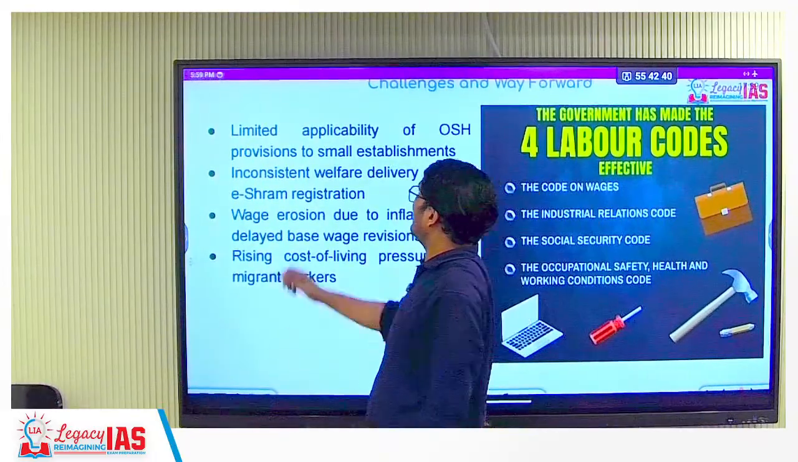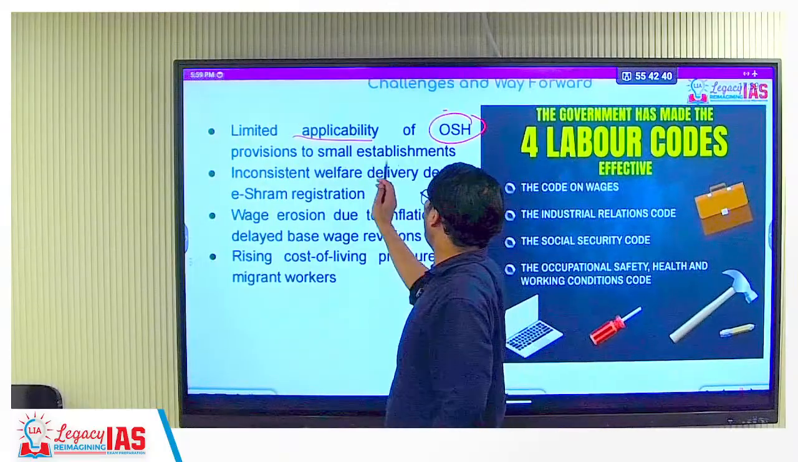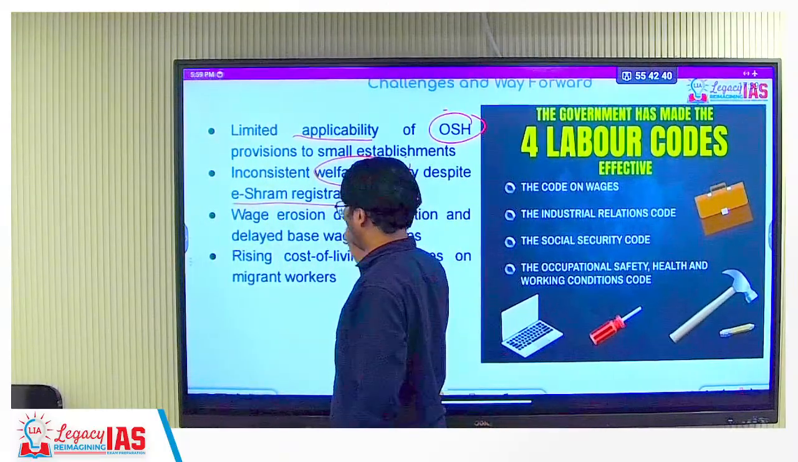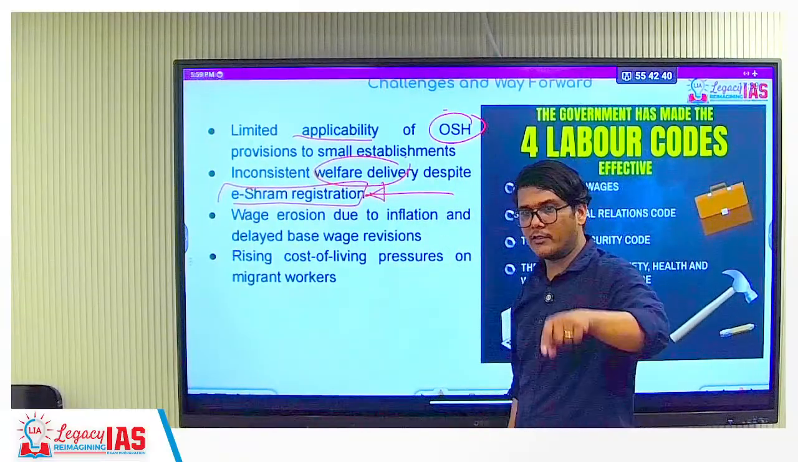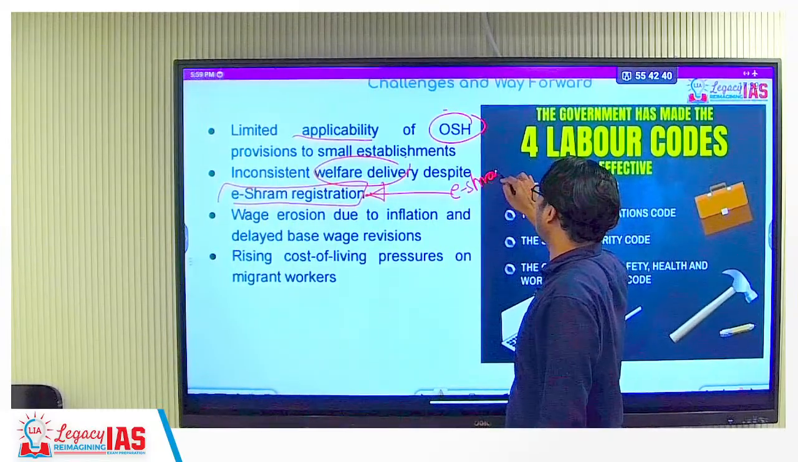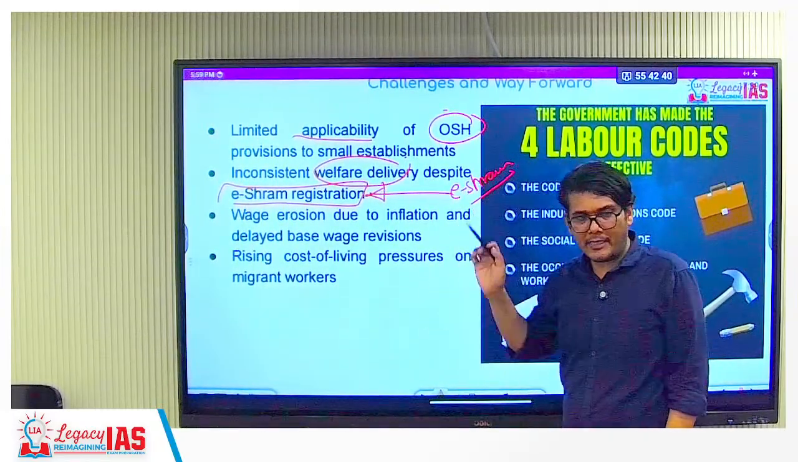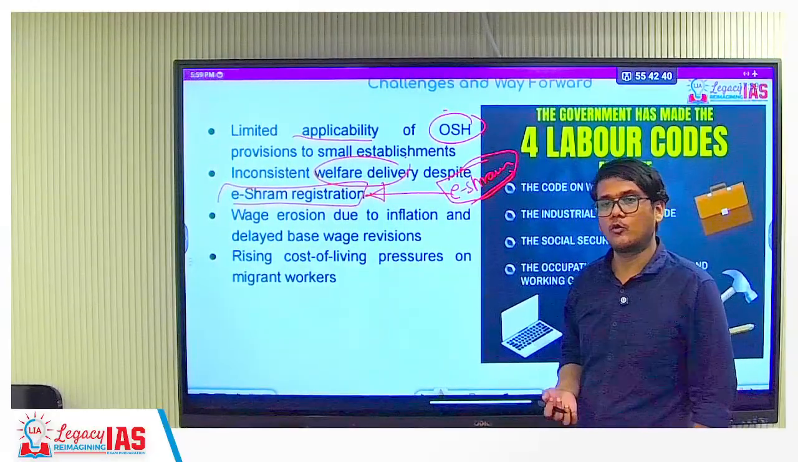Yes. Challenges: limited applicability of OSH, which we have already seen. Inconsistent welfare delivery despite e-Shram registration. Yes, I'll explain this one. In last year's budget, the government allowed gig workers to register themselves on the e-Shram portal. But just by registering, the welfare is not automatically accruing to them.